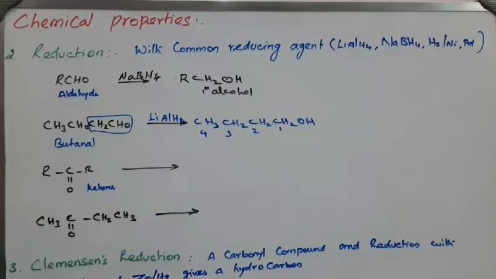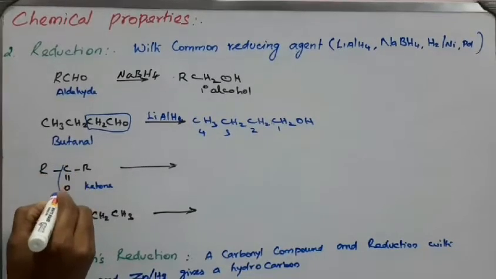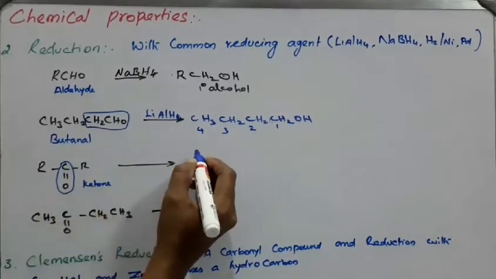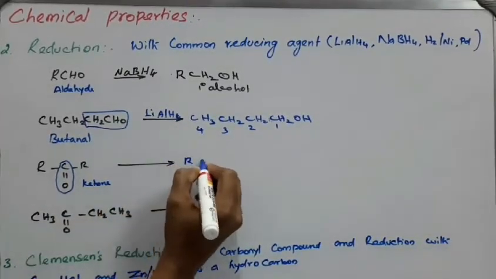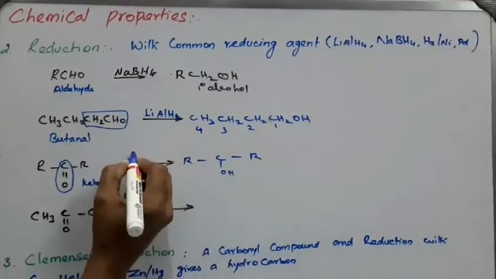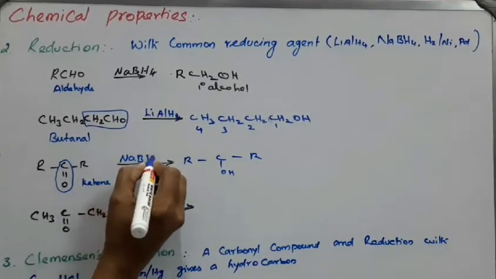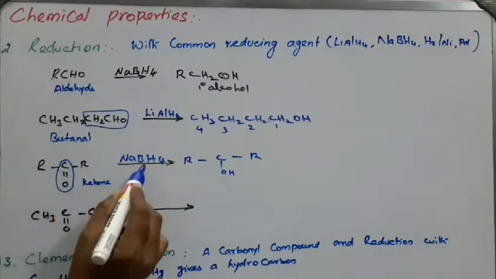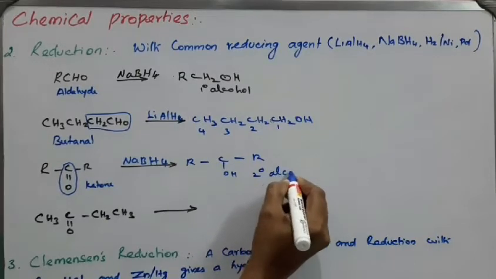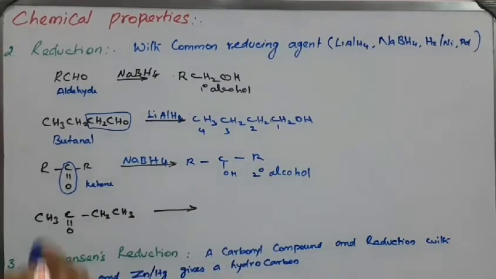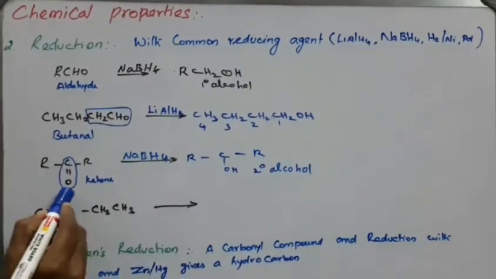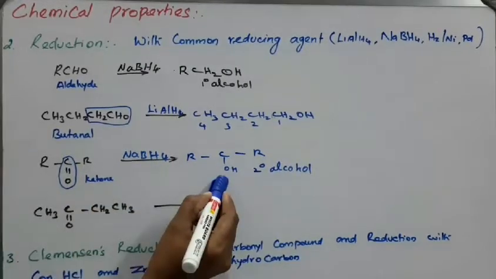Students, here you see a ketone. This carbonyl group is converted to a secondary alcohol. The ketone R-C(=O)-R gives R-CH(OH)-R in the presence of a reducing agent such as NaBH4. So an aldehyde in the presence of a reducing agent gives a primary alcohol, and a ketone in the presence of a reducing agent gives a secondary alcohol.